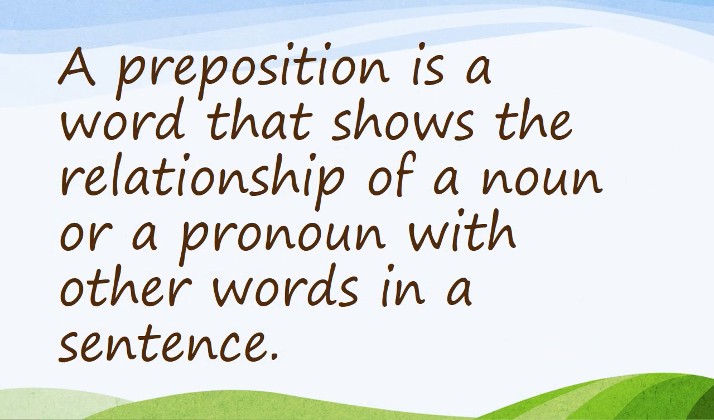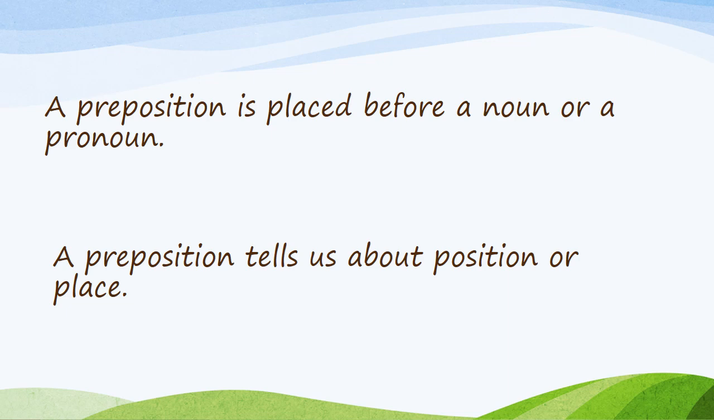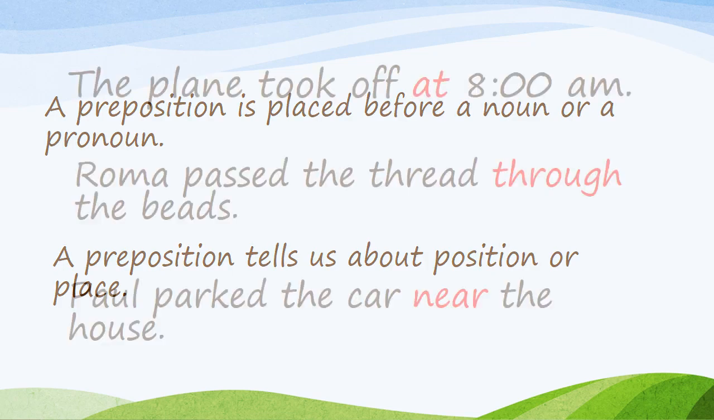A preposition is a word that shows the relationship of a noun or a pronoun with other words in a sentence. A preposition is placed before a noun or a pronoun, and a preposition tells us about position or place. Let us see some examples.